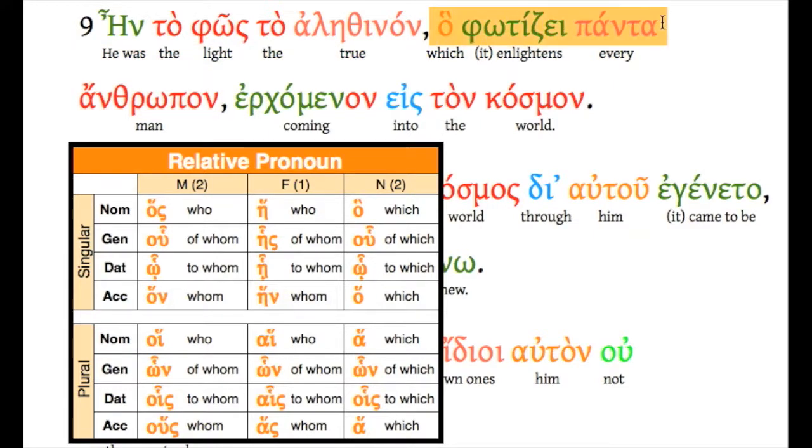So here's our phrase, ho photizei panta anthropon. So this relative pronoun is turning all of this into a dependent clause. It's just a single idea. And what does it refer back to? What is it that enlightens every man? Well, the light, right? The light, the true, which enlightens every man. So it's this thing that enlightens every man is the light. So again, this links back to to phos, which is why it's neuter, and it gives us a little more information about this light. It is the light which enlightens every man.